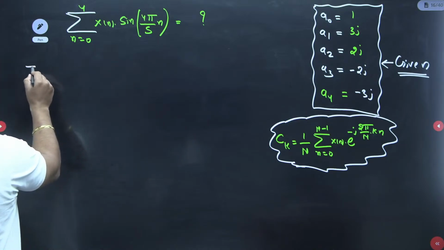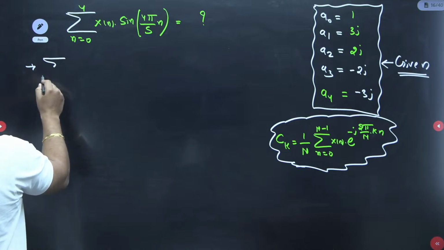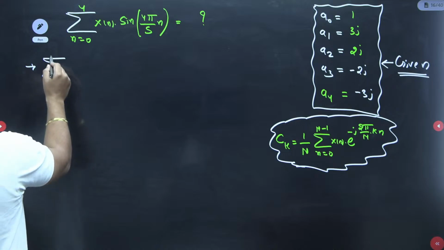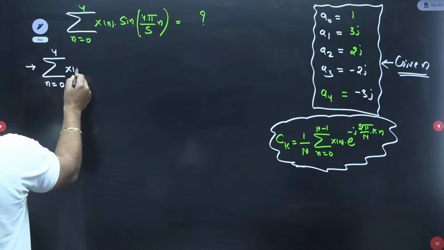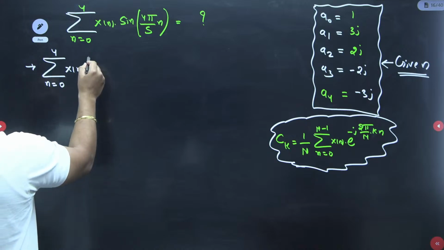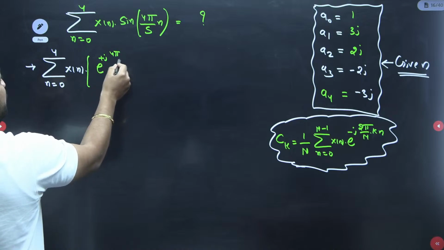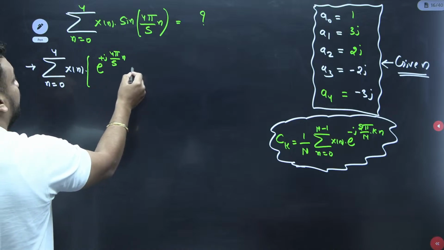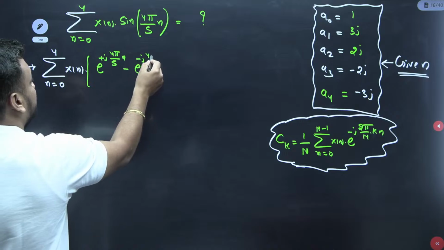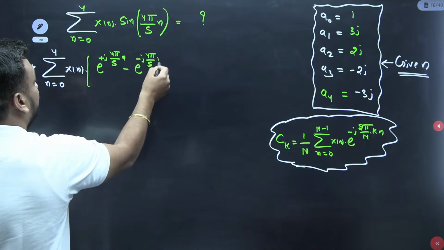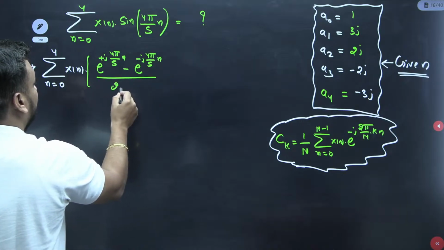First of all, I am just converting sine to exponential here. So eventually I will get sigma of n equal to 0 to 4, x of n as it is, and here sine will convert into e to the power plus j 4 pi by 5 into n minus e to the power minus j 4 pi by 5 into n, upon twice of j.